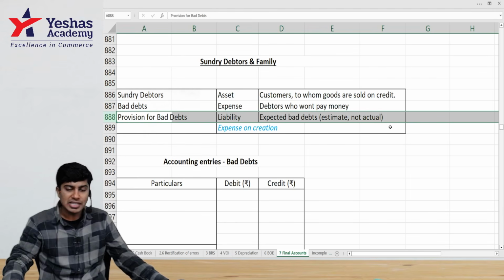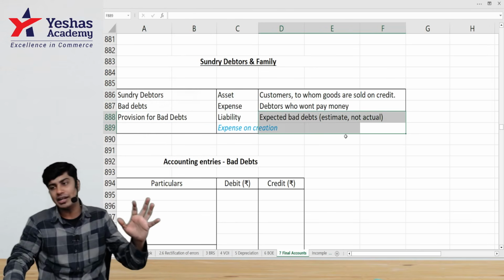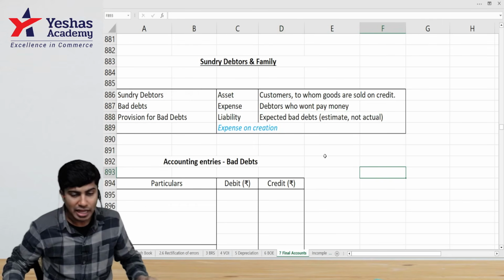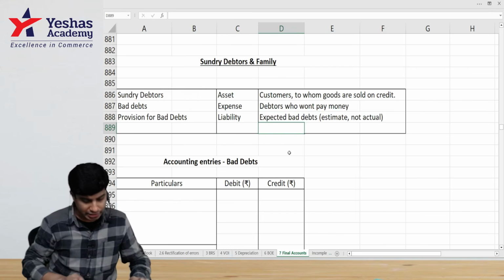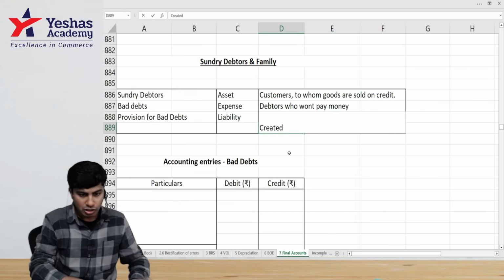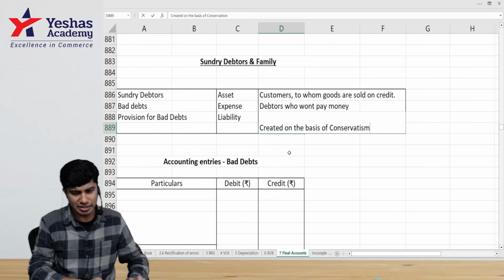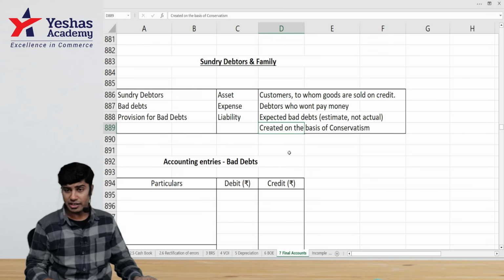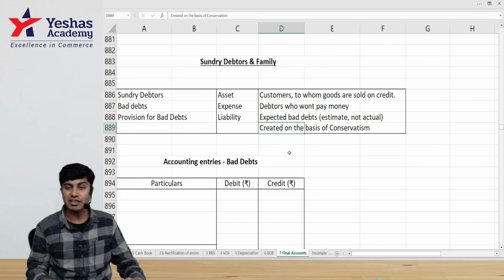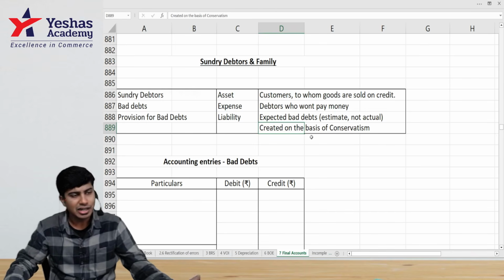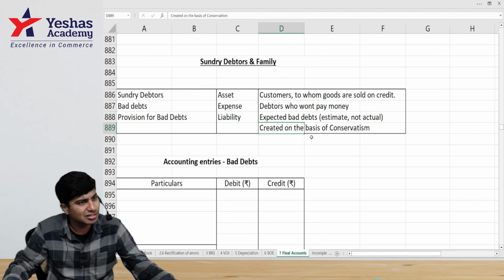Provision for bad debt is created for expected bad debt, not actual bad debt. Why is it created? It is created on the basis of conservatism. And this provision for bad debt is an estimate. We'll discuss it later. Right now, character introduction is done.